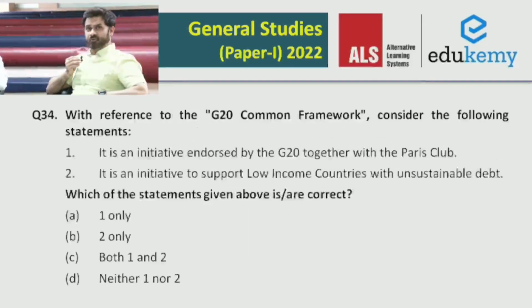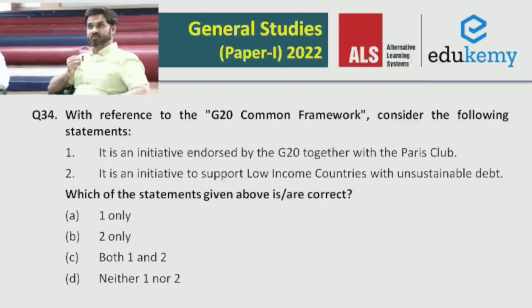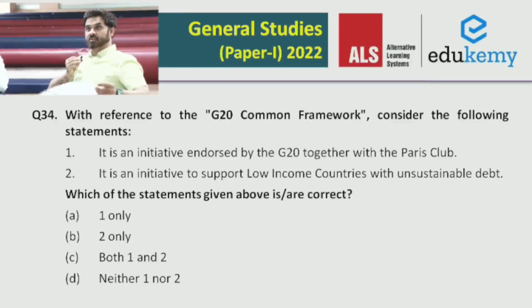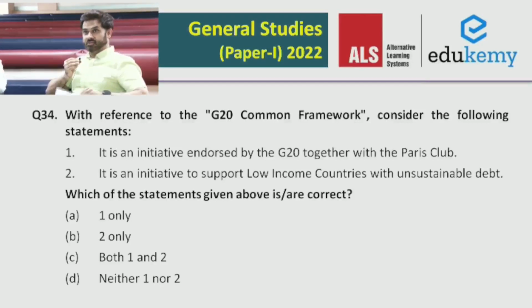Question number 34 is very simple. I'll not get into any explanation here. This is a factual question. Both the statements are correct in this case. It is an initiative to support the low-income countries with unsustainable debt.